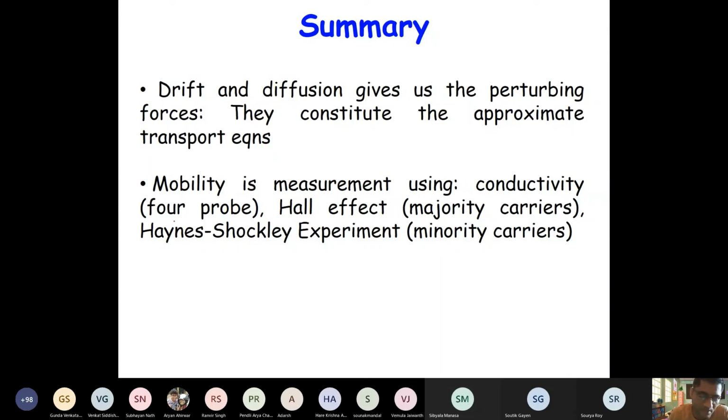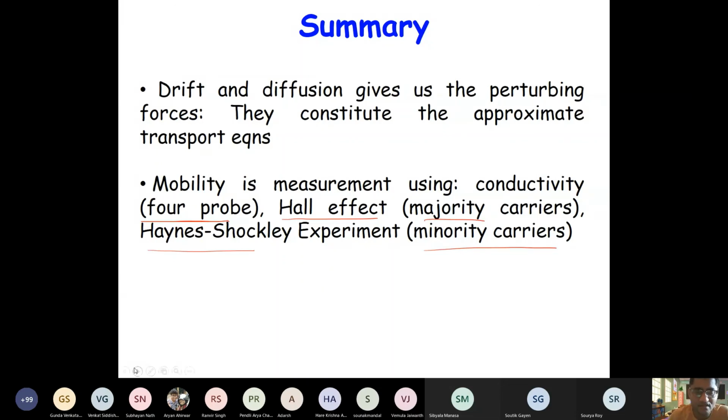There is the 4-probe method, which is basically used to measure the conductivity. Then for majority carriers, their mobility and carrier concentration we can obtain from Hall measurement. And there is another experiment by Haynes and Shockley, which is basically used to determine the mobility and diffusion coefficient of minority carriers. Right. So with this, we close this chapter.